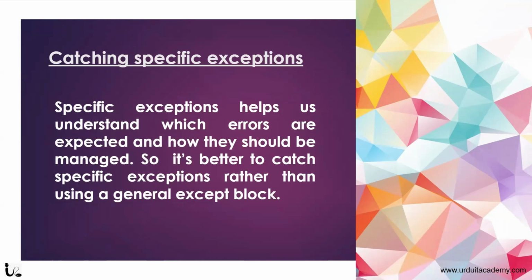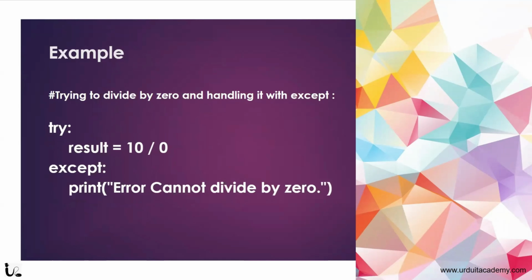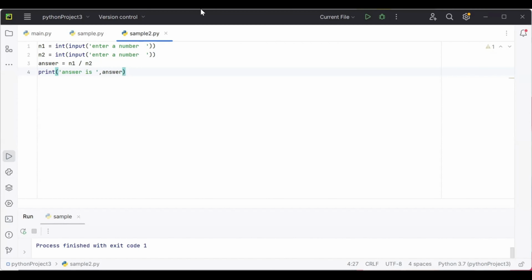So specific exceptions help us understand which errors are expected and how they should be managed. Which means here, for example, I'll show you something. Here, as you can see, I'm asking the user to enter two numbers. I'm dividing the numbers and storing the result in the answer. Then I'm printing. It is very simple code, right?